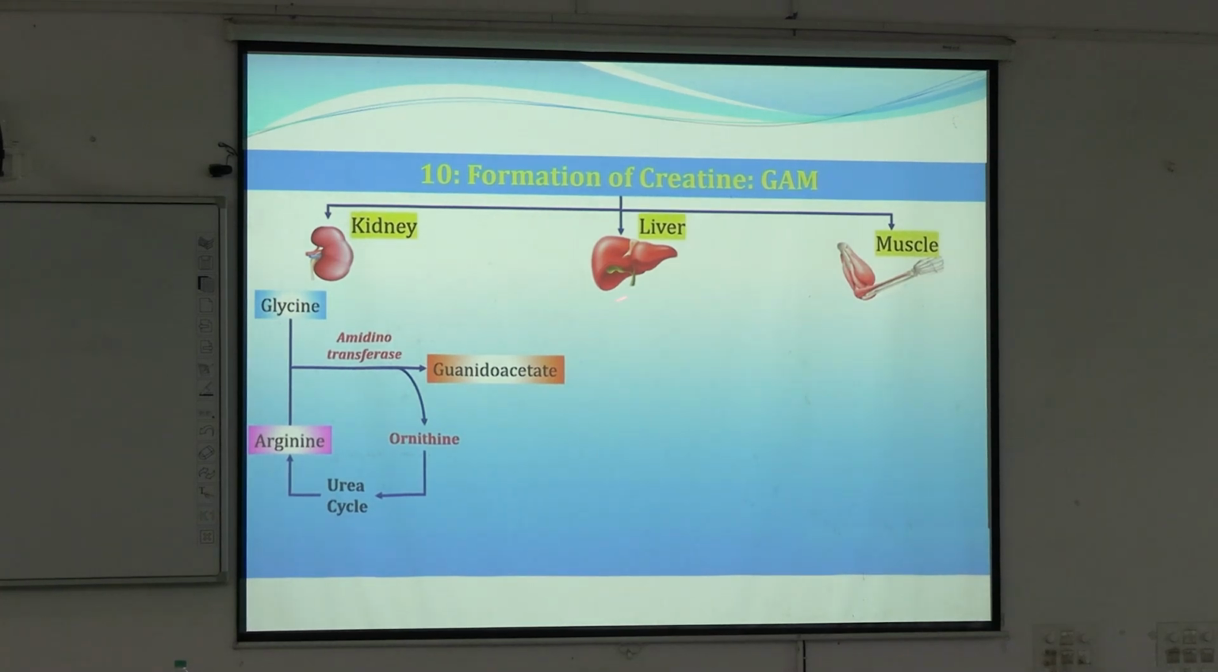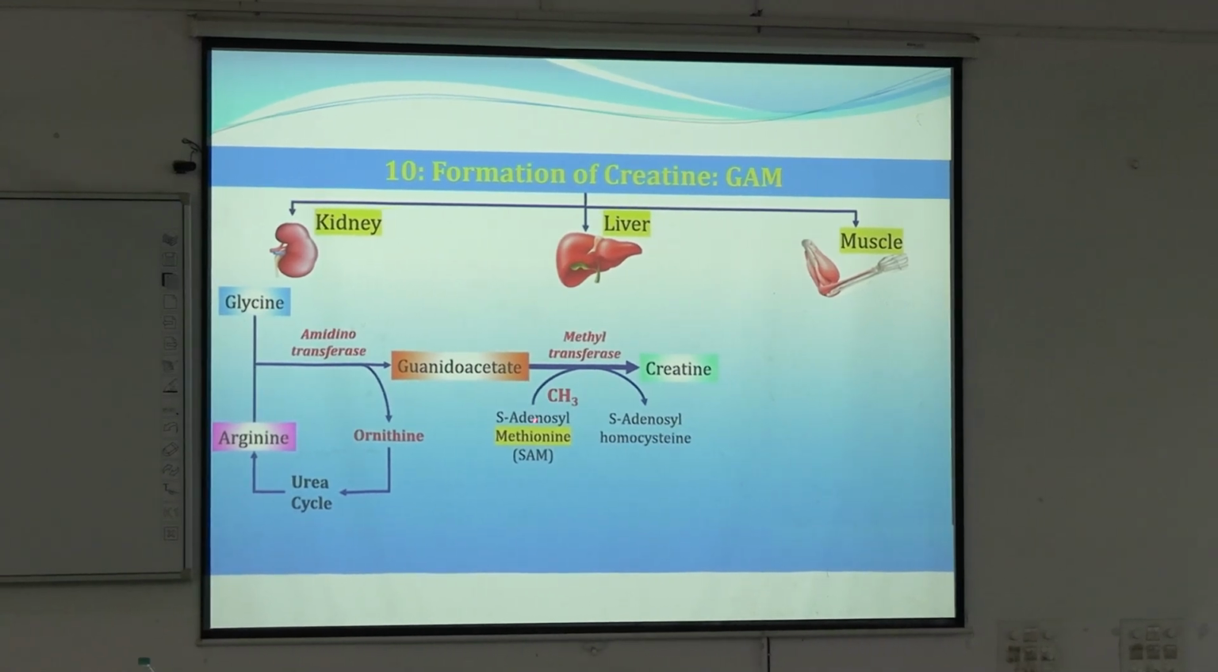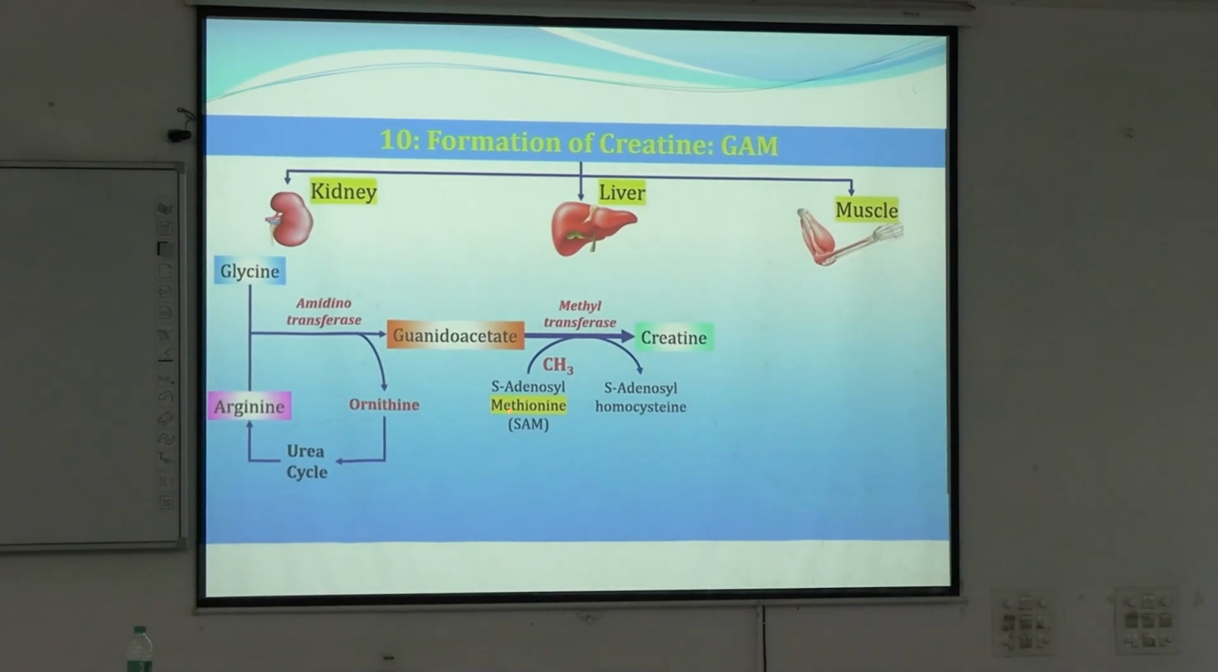Okay, this guanido acetate travels to liver, and there a methyl group is added to it. In guanido acetate, a methyl group comes from S-adenosyl methionine, here the methionine comes in. So glycine, arginine and methionine will form creatine, and here in liver guanido acetate joins with a methyl group in presence of methyl transferase enzyme. Methyl transferase enzyme helps in transfer of methyl group from S-adenosyl methionine to guanido acetate, and it will form creatine, and S-adenosyl homocysteine will be released.